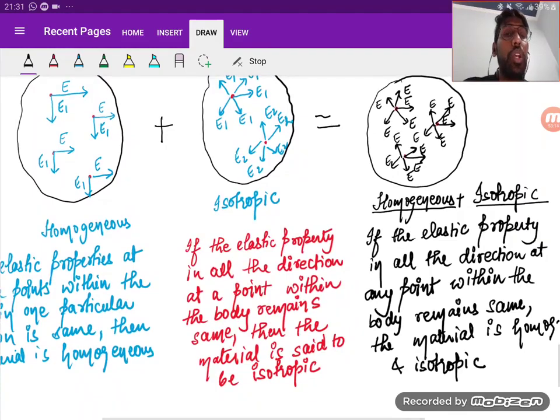Is it clear? So that is about homogeneous and isotropic.